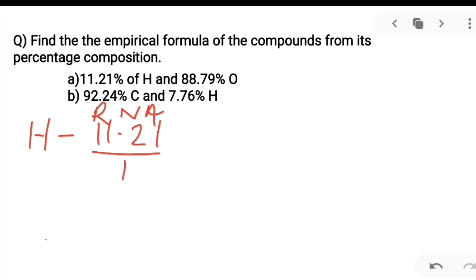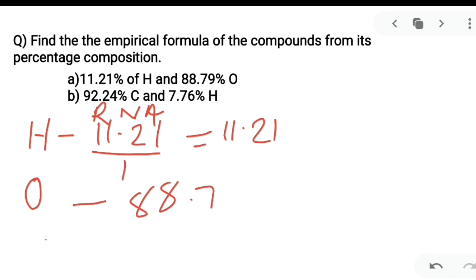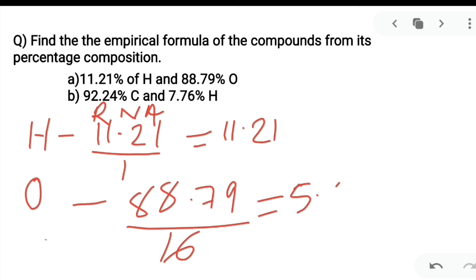So what will you do to find it out? You divide it by the atomic mass. Now what value will you get? You will get 11.21. Now what value is given for oxygen? That is 88.79, the mass percentage. How can we find out the RNA, the relative number of atoms? By dividing by the atomic mass, that is 16. So you will get the value 5.5.